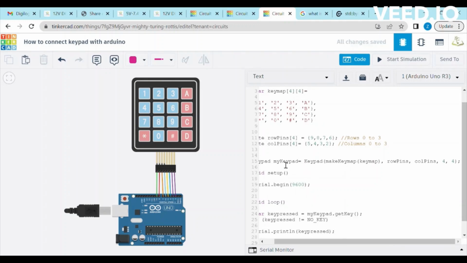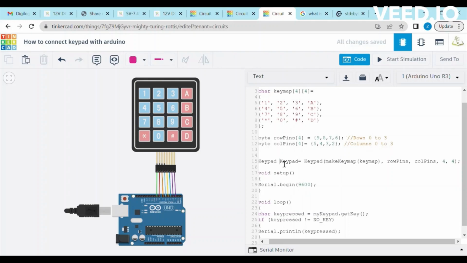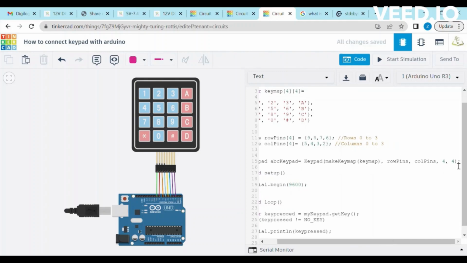Now, it's time to call the keypad function, which takes 5 variables as input and saves it into an object of keypad. Let's change its name to ABC keypad. The first variable is keymap, which maps what we defined in the array. 2 and 3 are the bytes which have the information of connection. 4 and 5 tell about the number of rows and columns.